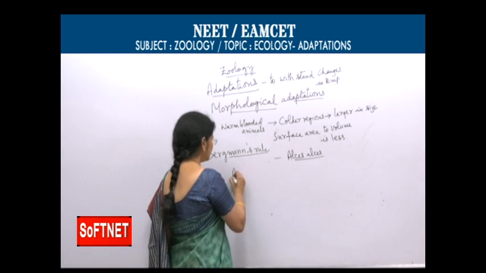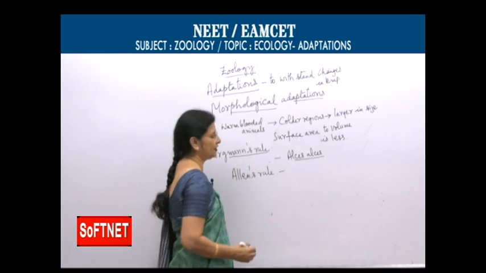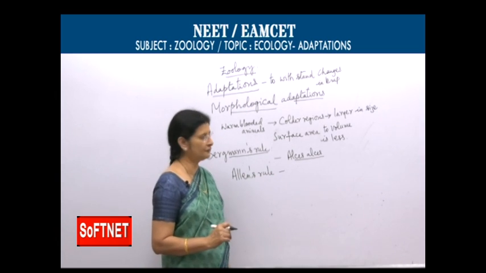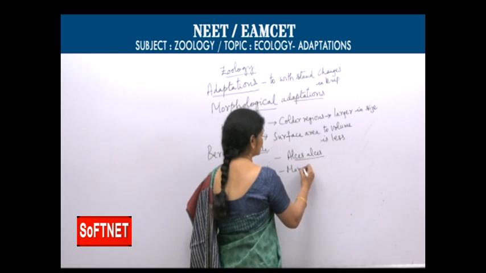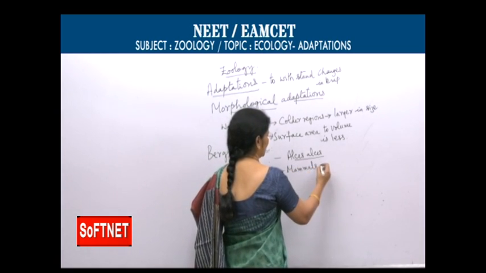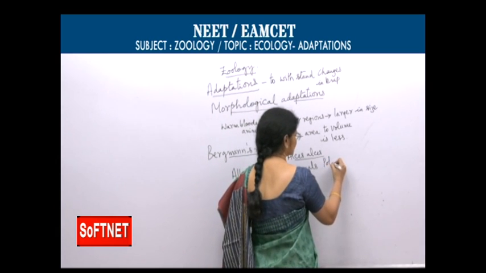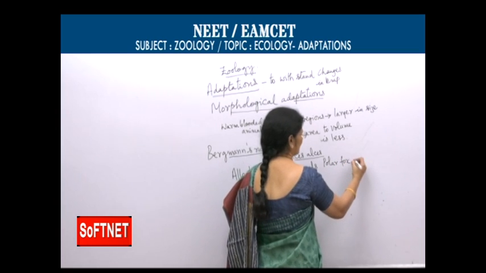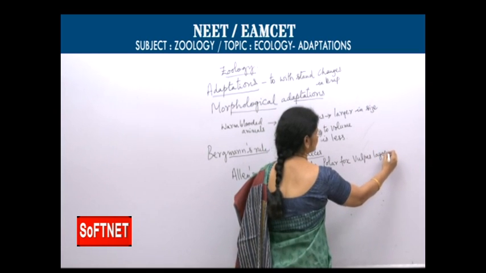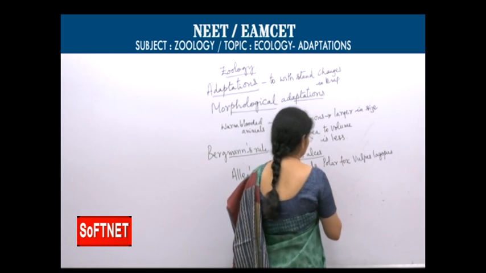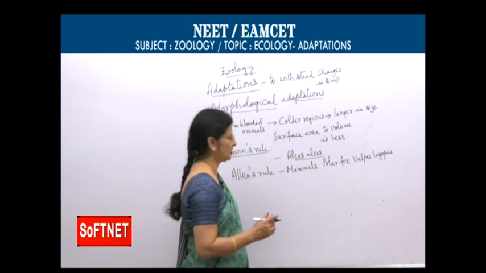Another thing is Allen's rule. Here also we find a difference in morphology. In the case of mammals, like the polar fox, Vulpes lagopus, the ears and tails are smaller in size.